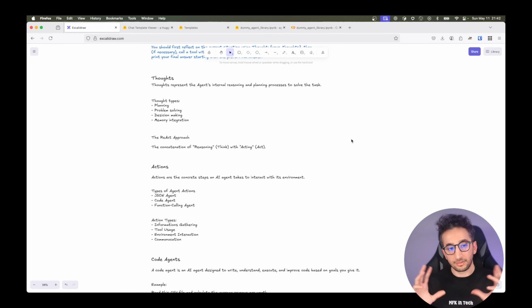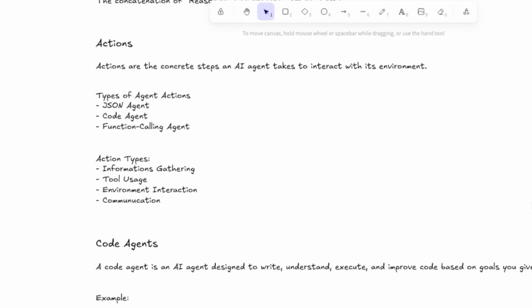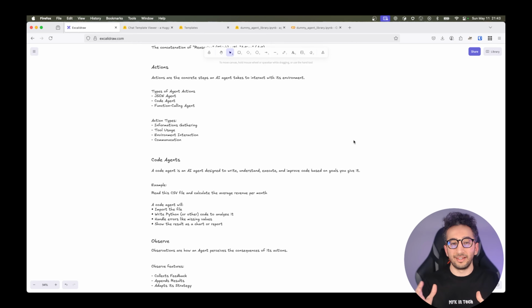So this is called the ReAct approach. The next one is actions. Actions are the concrete steps that an AI agent takes to interact with its environment, like web search and API calls and things like that. So we have types of agent actions, like a JSON agent. This is the agent that we are giving the orders in the JSON format.